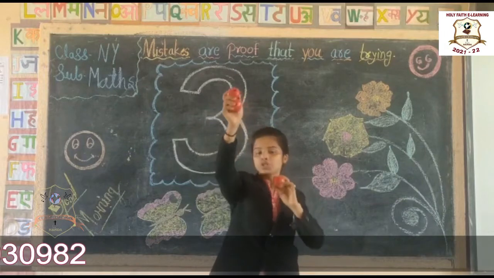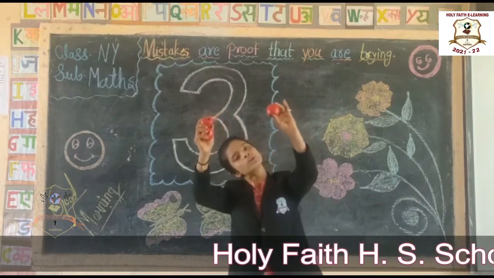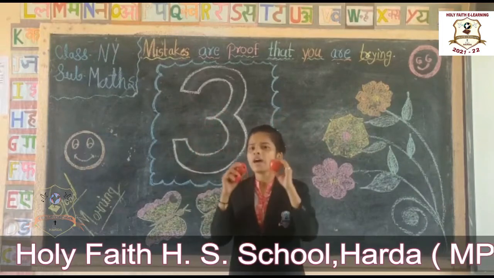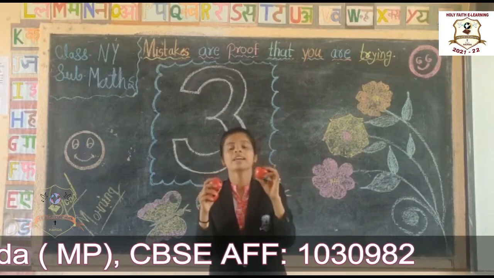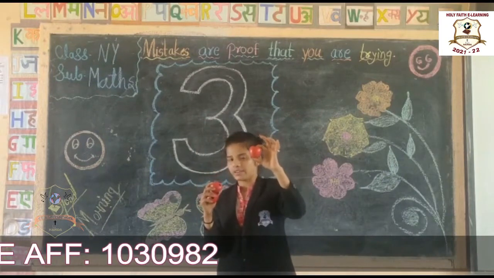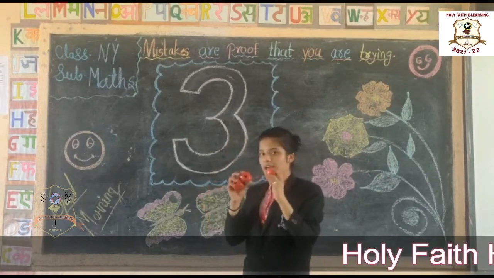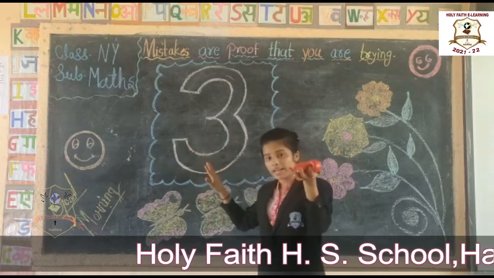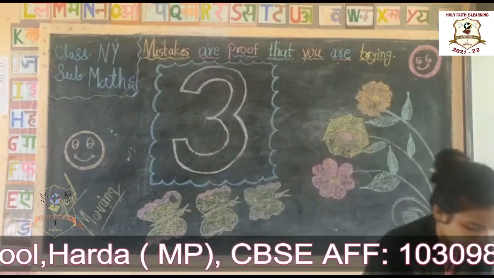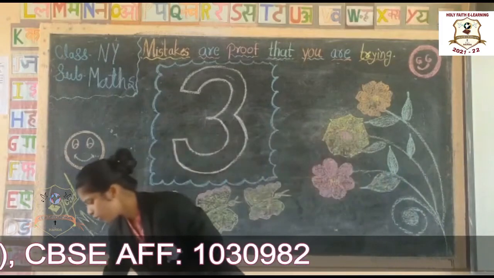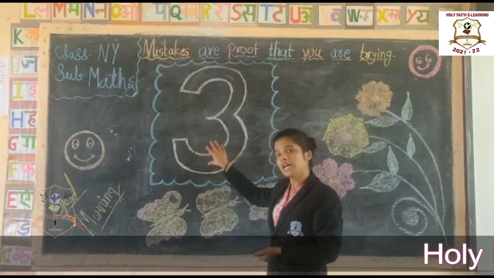1, 2, 3. Okay, students. What is the color of apple? Tell me, what is the color of apple? Yes, red. Red color होता है ना? हाँ. How many apples I have? 3. Okay, students. Now look at here, students. This is number 3.